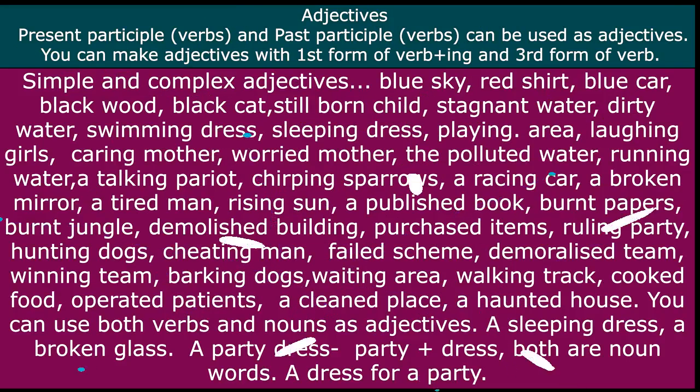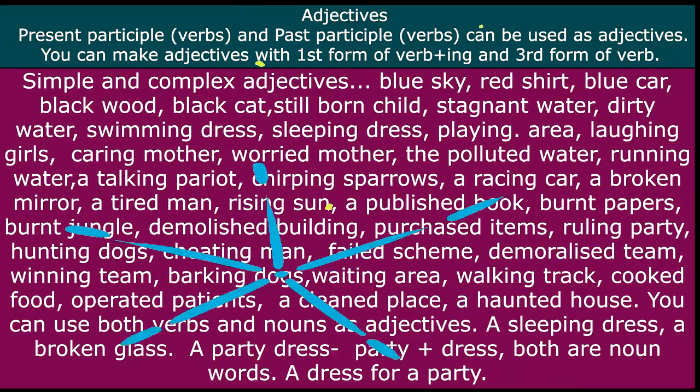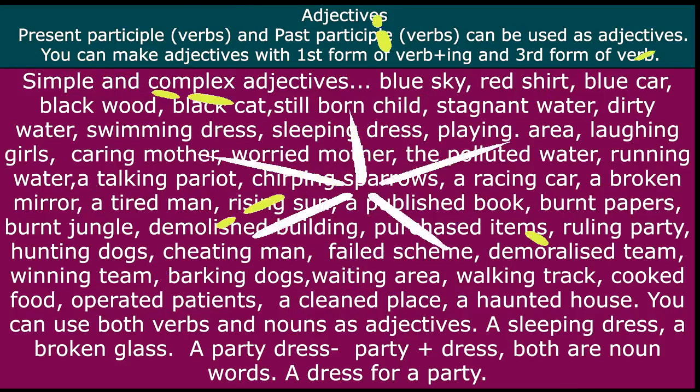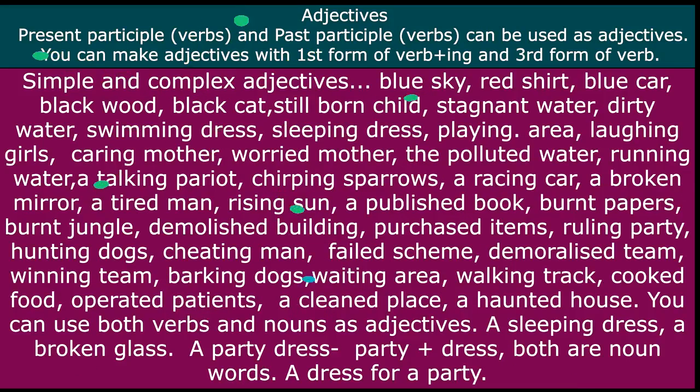You can use both verbs and nouns as adjectives. When we say operated patient, we are using the verb operate as an adjective. Operated means we have used here the third form of operate. Cleaned is the third form of clean. Haunted is the third form of haunt. Walking is the first form of verb with ing.